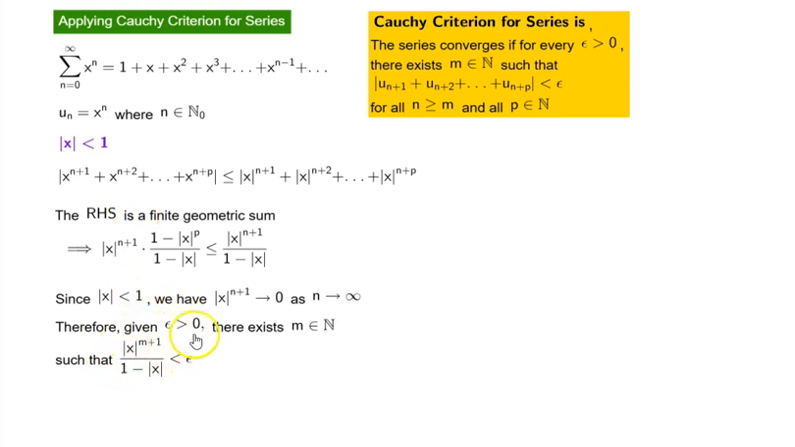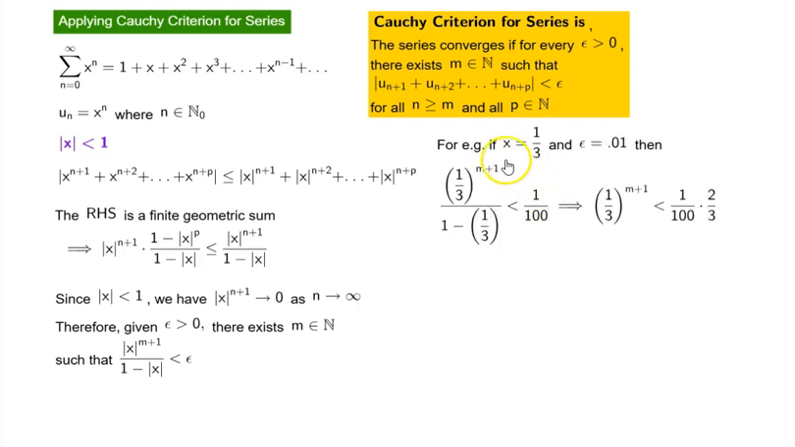Now let's understand this a little bit more concretely for some specific value of x and for epsilon, and then figuring out what m should be. So for example, if x equal to 1/3 and epsilon equal to 0.01, then we don't need absolute values because 1/3 is already positive. So (1/3)^(m+1) divided by 1 minus 1/3 is less than 0.01, which is 1/100, which implies 1 minus 1/3 is 2/3.